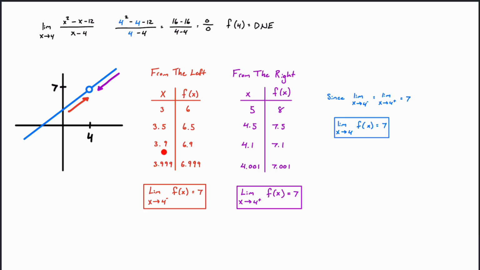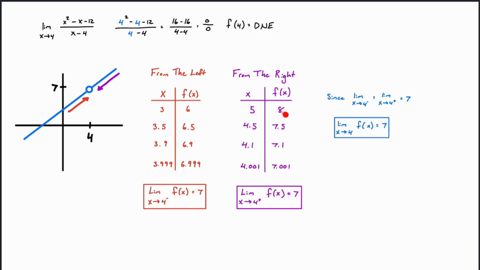If we choose 3.9, now we're getting closer and closer to 4. 3.9, we get 6.9. If we go even closer to 4 from the left, slightly below 4, we get 3.999, and that is equal to 6.999. If we look on the other side from the right, we start up here and go down to approach 4. We're going down to reach 4 from the right, so slightly larger than 4.